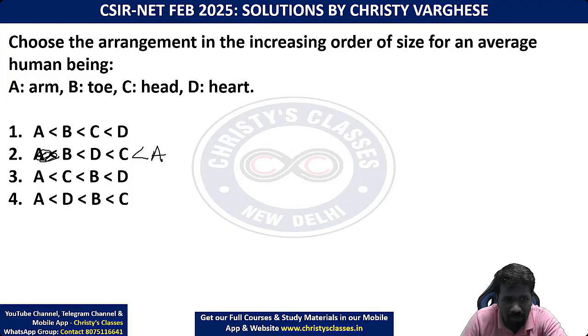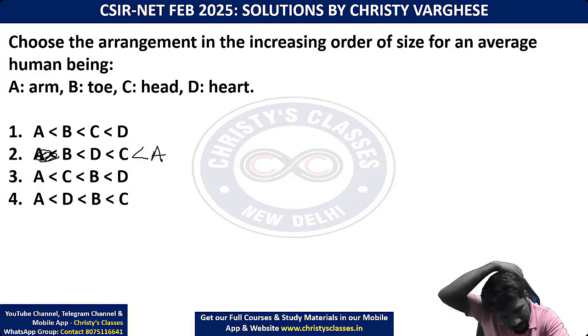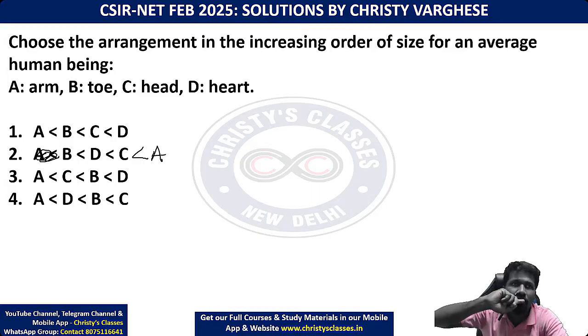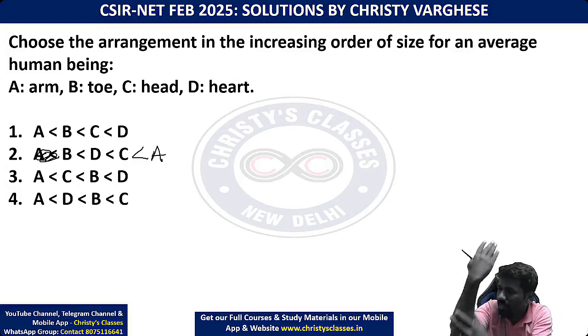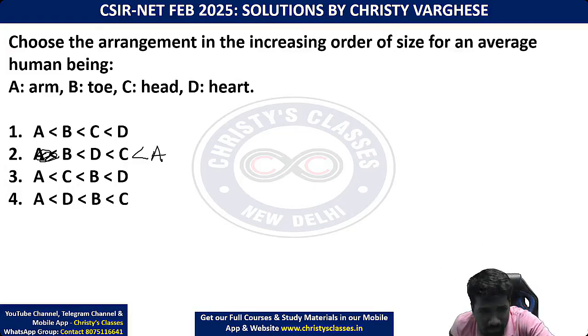So that was, in my opinion, comparatively... arm or head, which one will be bigger? Arm will be bigger. Now arm means we are considering till here. So if we consider till here, arm will be bigger. So yeah, small confusions are there, I agree.